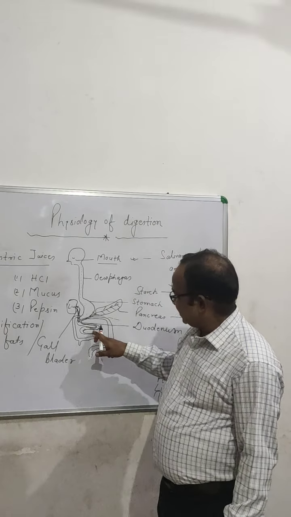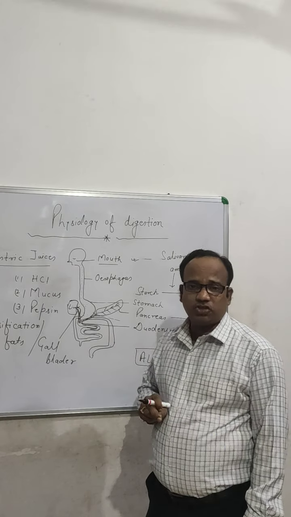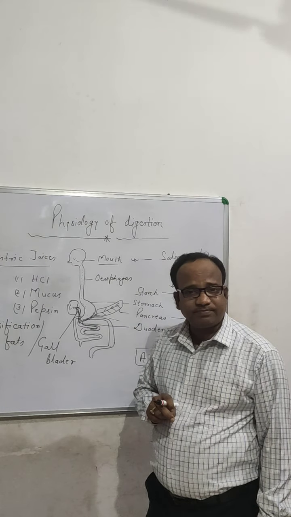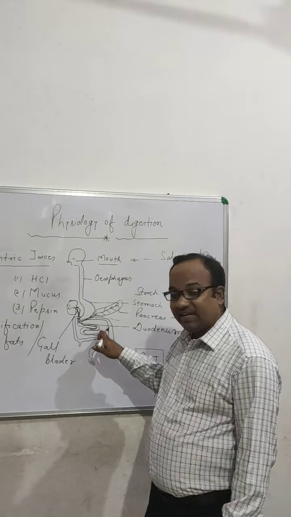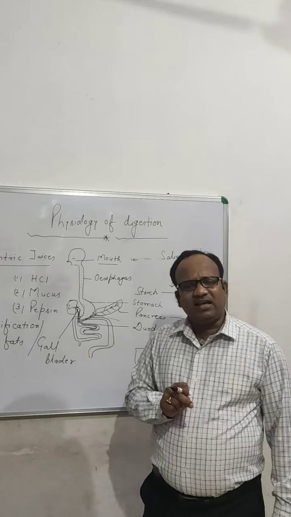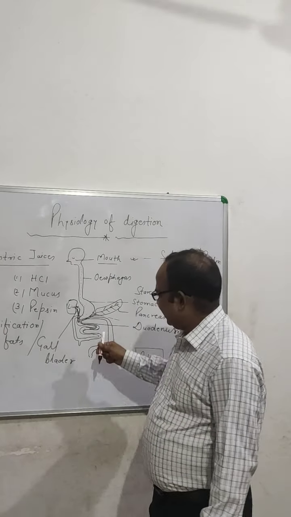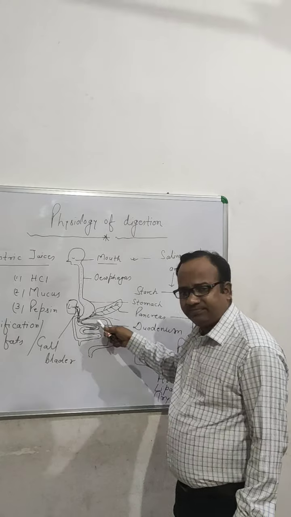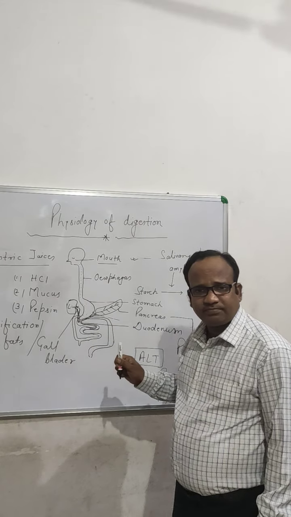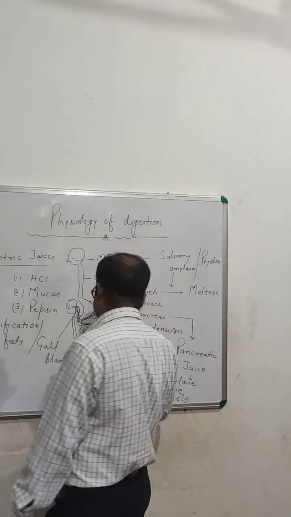The intestine also secretes juices called intestinal juices, specifically the small intestine. Basically, 90% of the digestion is completed at this level, that means in the level of the duodenum, and I already told you in a previous class.